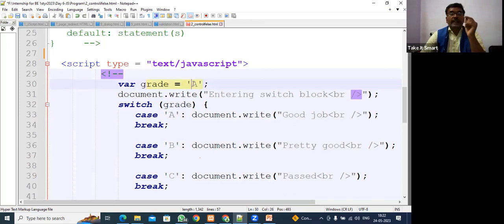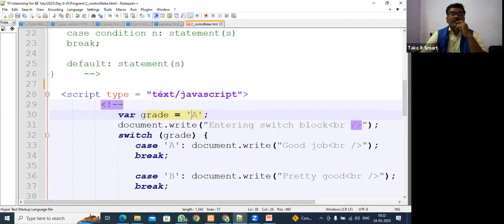Grade is equal to A. Here in this variable grade, we assign the value A. Then document.write, entering the switch block.